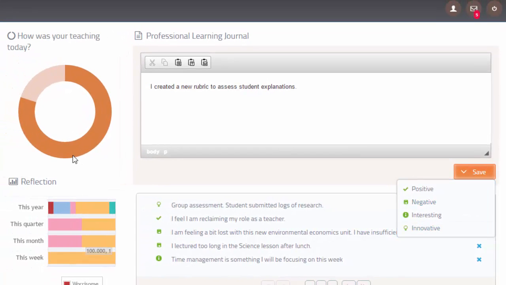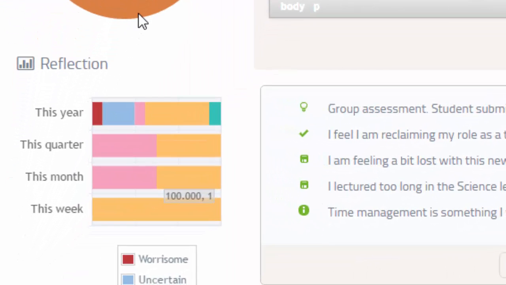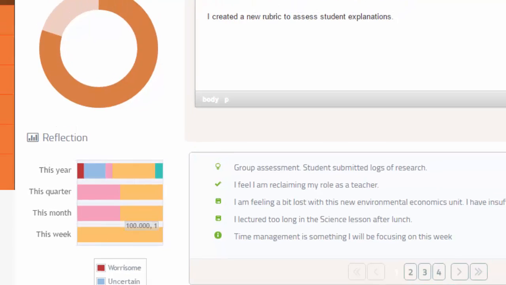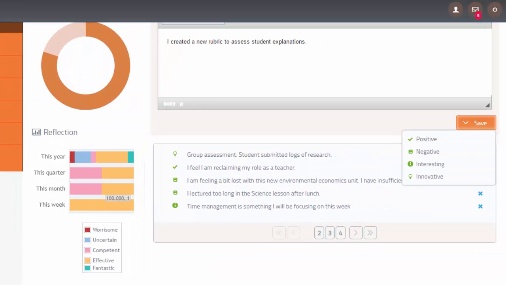And all of these day-to-day gestures are mapped according to the professional teaching standards of my locality. The teacher gets instant feedback about how they're progressing across the year, quarter, the month, the week, in terms of their reflections on their practice.